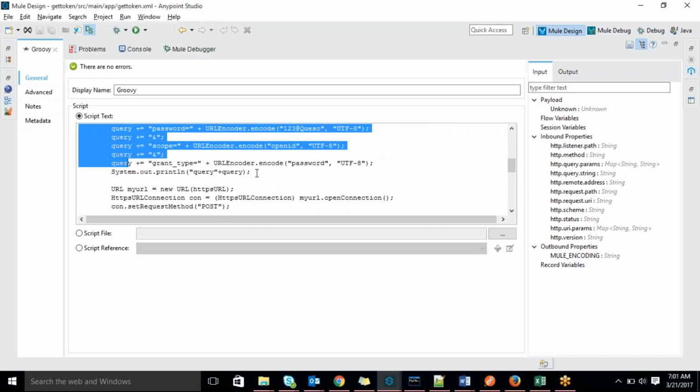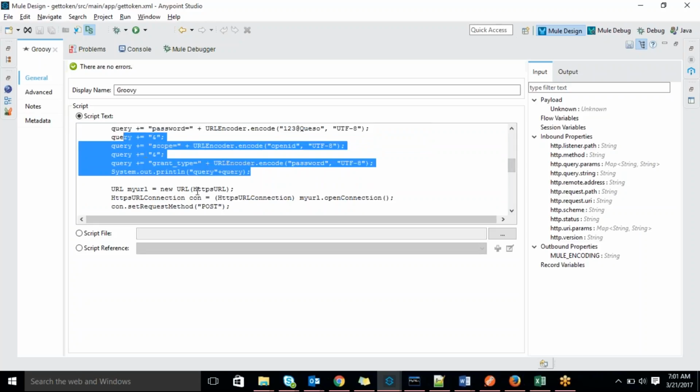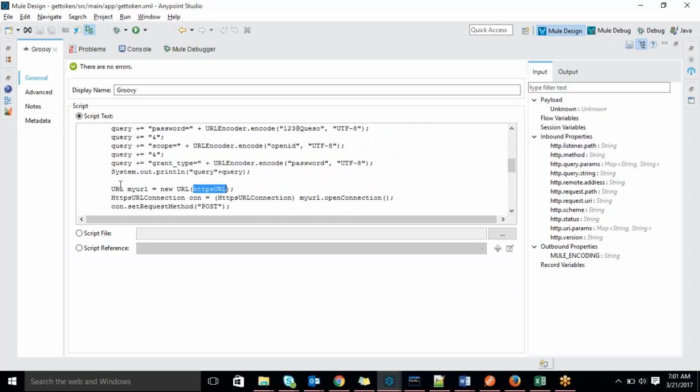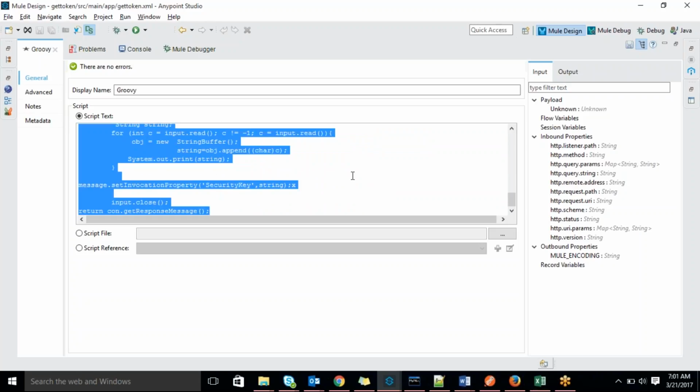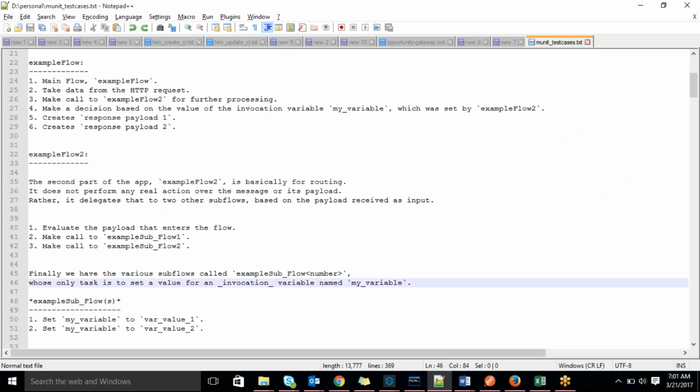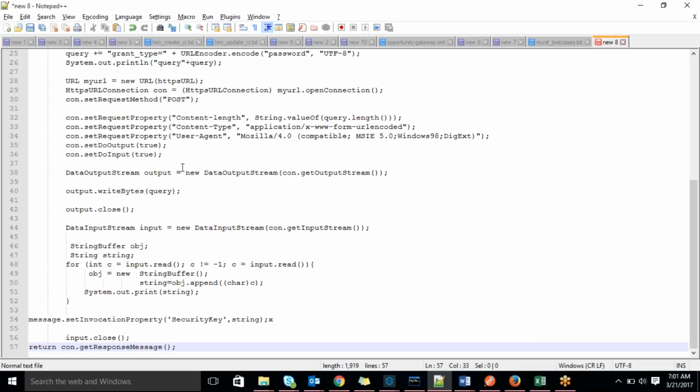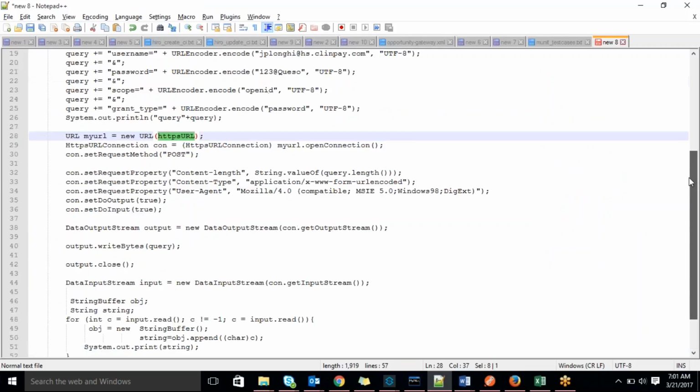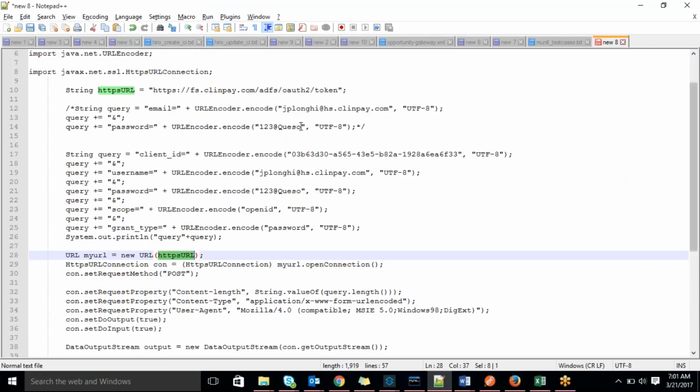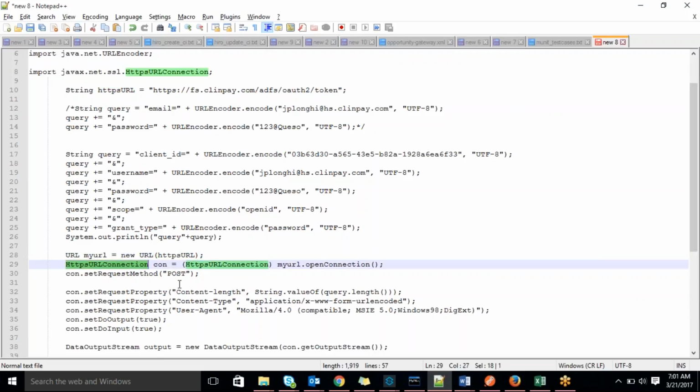Once you're done, I pass that to the HTTP URL. URL is a built-in class in Java, so that's what I was using. I'm passing that HTTPS URL, which is hard coded at the top level. The next one is HTTP URL connection, also a built-in class here.